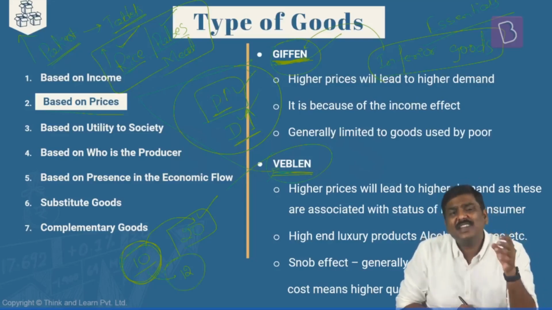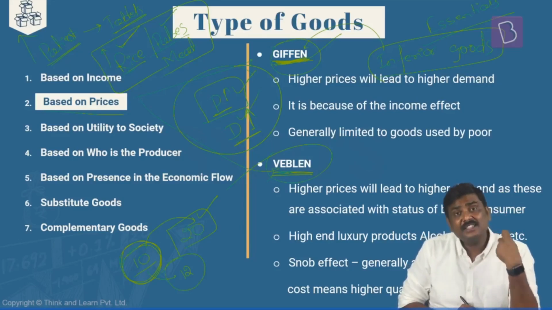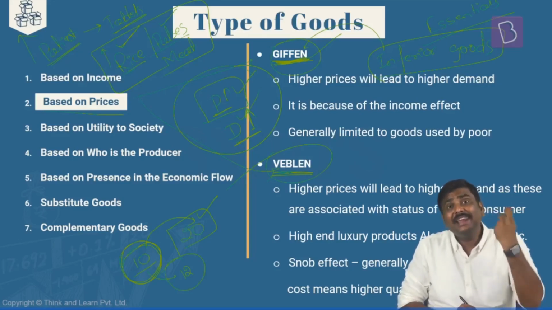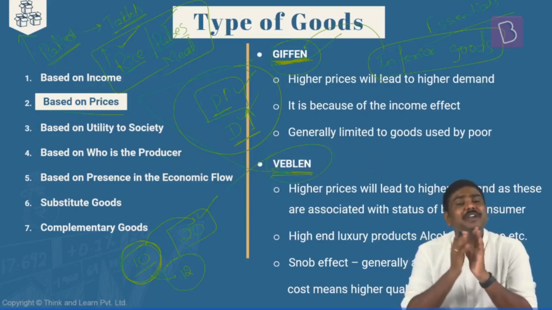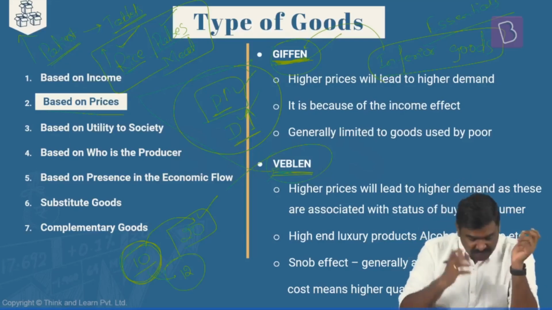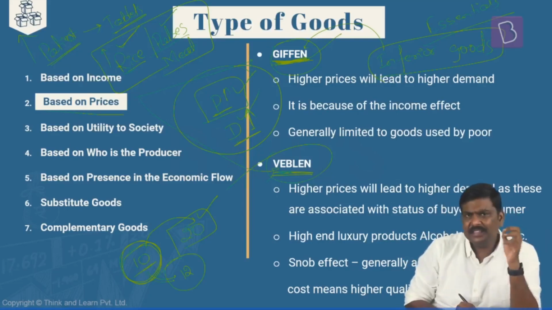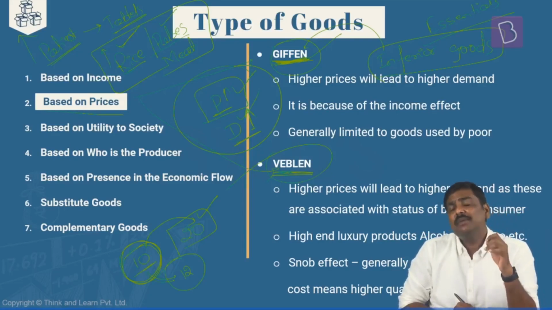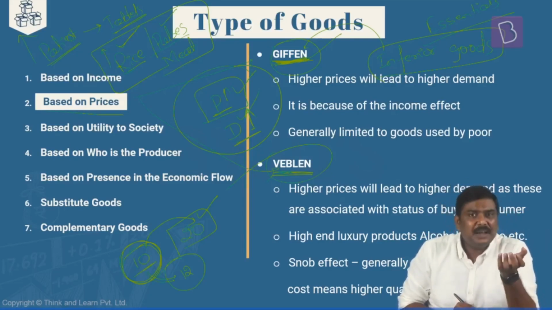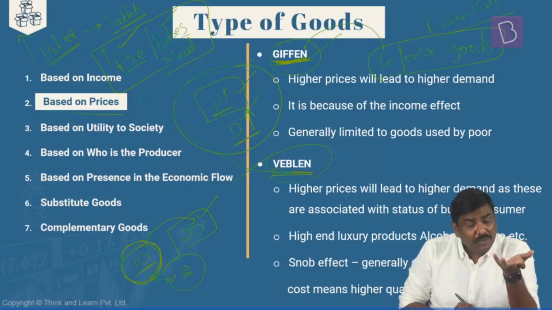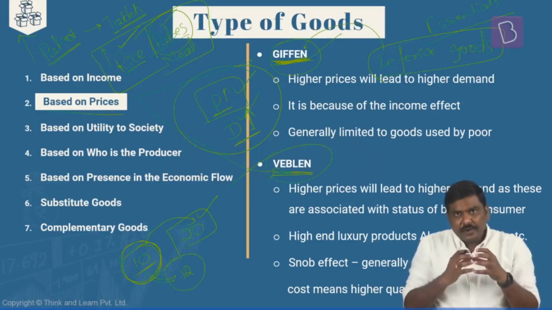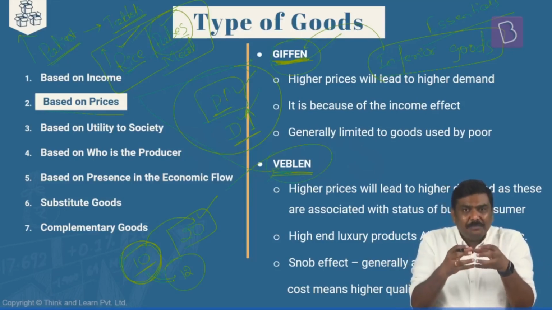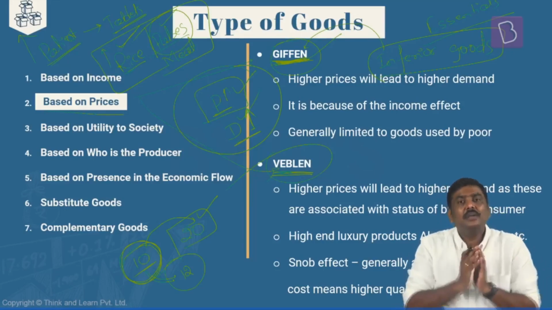Now, some of you will simply say, sir, you are saying that with increased price, the consumption increases. But how does consumption increase? Let's go to the next point here. When the price of the rice has increased from 10 to 12, his income is not increasing. But can I simply say that when he purchases the rice at 12 rupees, how much pulses he can purchase will become lower? Is it okay? The amount of pulses that he can purchase will become lower now, right?